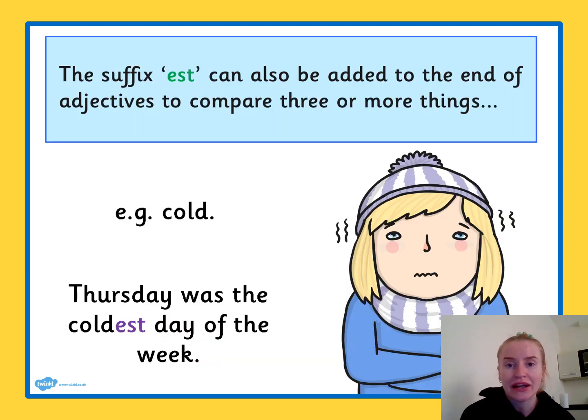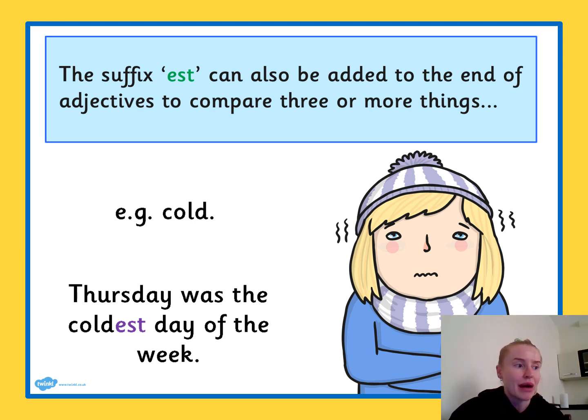The final suffix we're looking at today is est. It can also be added to the end of adjectives to compare 3 or more things. So, for example, the root word cold, we can add est onto the end to make the word coldest. Now, if I were to be describing the days of the week, we know there are 7. Sunday, Monday, Tuesday, Wednesday, Thursday, Friday, Saturday. We know there are 7 days, so 7 is more than 3. So, for example, the sentence could be, Thursday was the coldest day of the week.